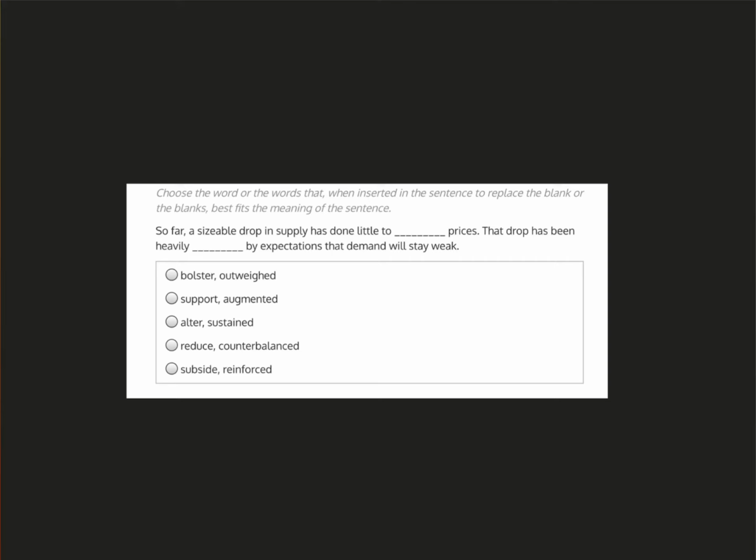This sentence completion question contains two blanks. The sentence reads, "So far, a sizable drop in supply has done little to blank prices. That drop has been heavily blank by expectations that demand will stay weak." The first part of the sentence tells us about the effect of a drop in supply on the prices. The second part of the sentence then compares that drop in supply with demand that stays weak.